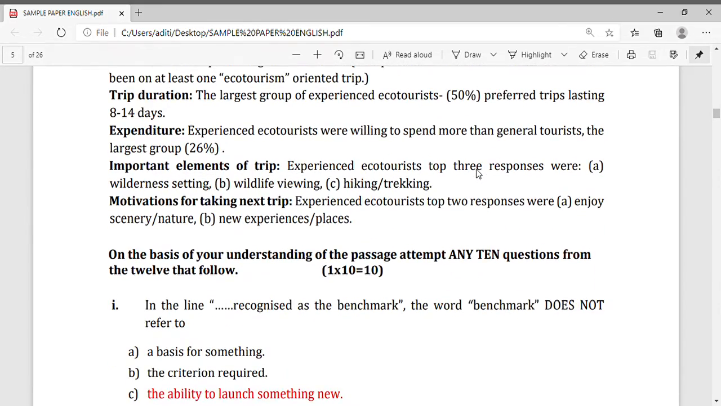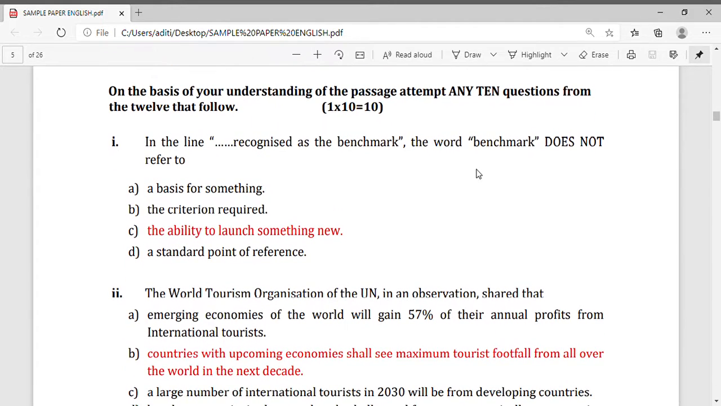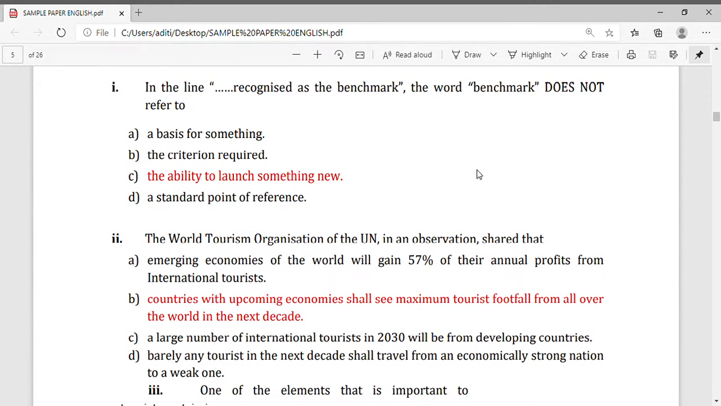You can see here, on the basis of your understanding of the passage, attempt any 10 questions from the 12 that follow. Twelve questions are given, and you have to attempt only 10 out of 12. Now, see question number 1. The correct answer is C: the ability to learn something new.